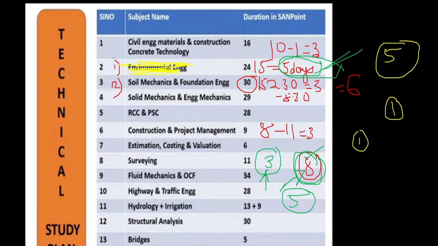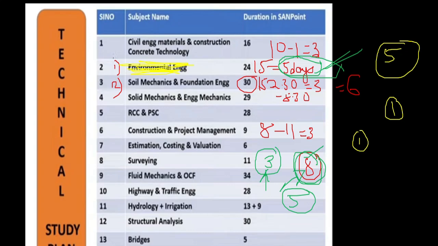Remember, do not do revision at this point, because once they announce the exam dates, they will give at least 1 month of time. Within that 1 month you can do revision very easily, and that revision will be very fast, quick and efficient. That depends on how you have studied the individual subjects. If you skip things here, revision will be very difficult. So what you have to do is study neatly here, then the revision journey will be easy there. This is the one tip.